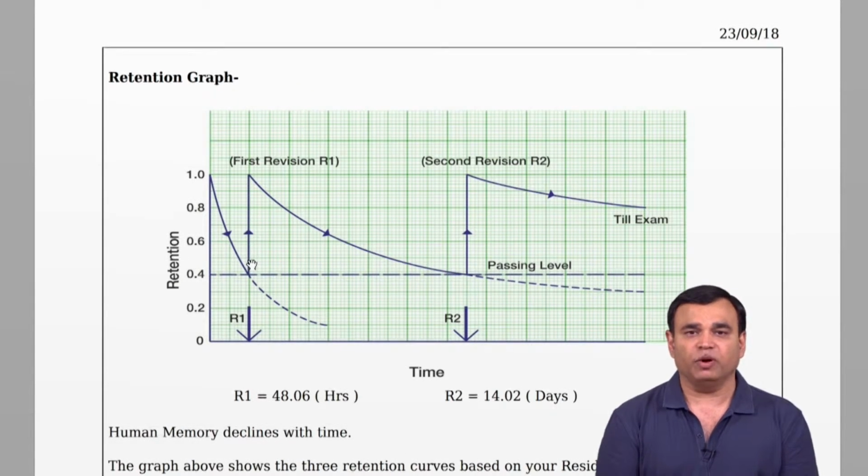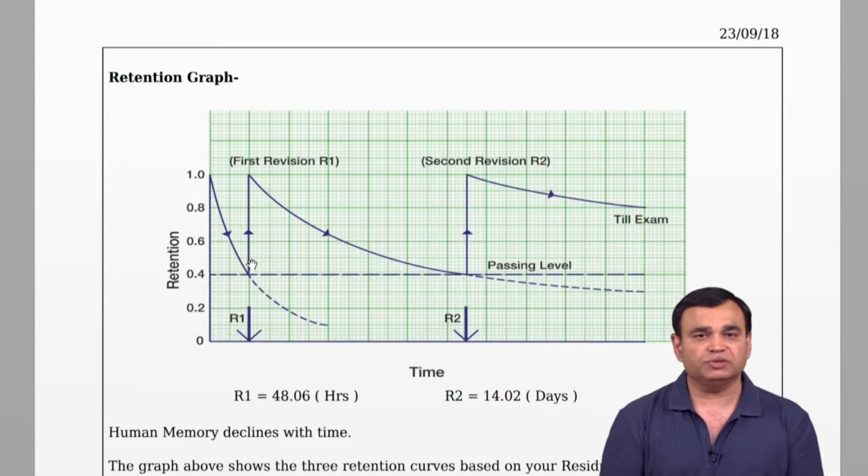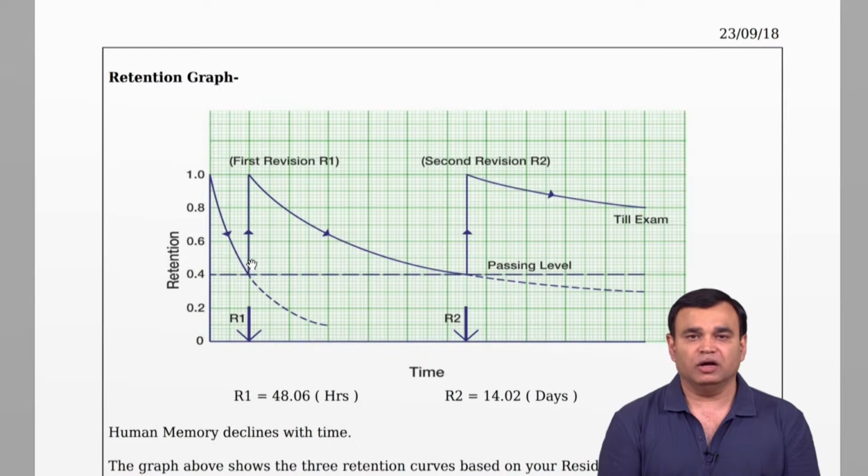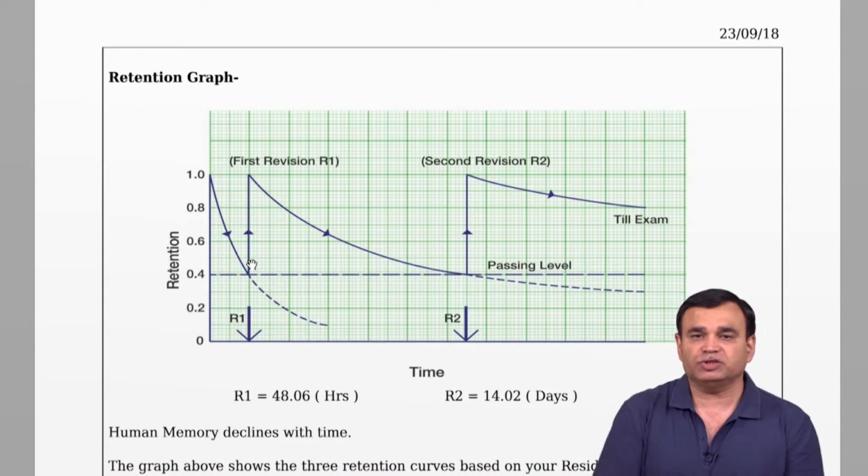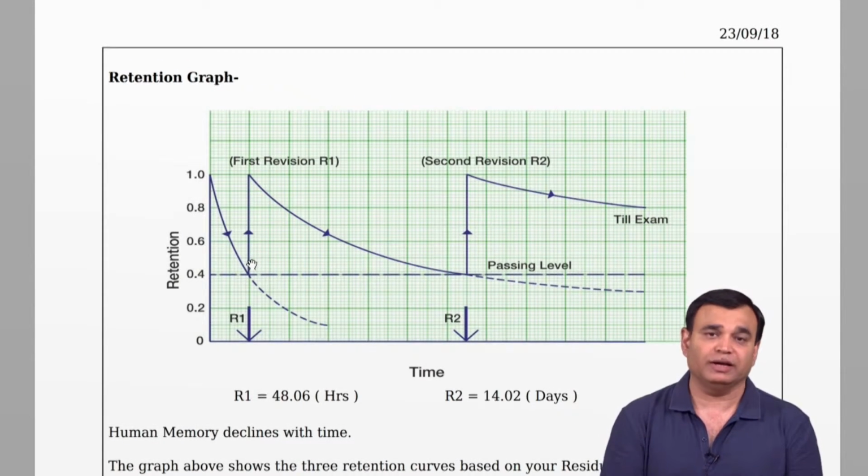And then the slope of forgetting will be such that this person will not require a revision for a very long time, possibly even up to examination time. So the 2 revisions, they have to be timed absolutely correctly so that you don't have to redo stuff.